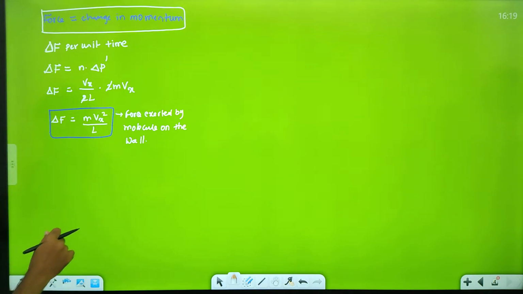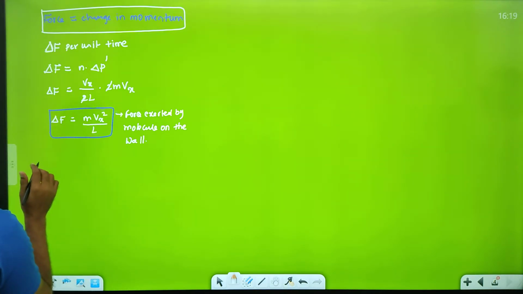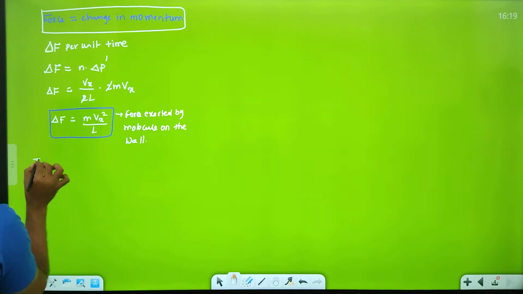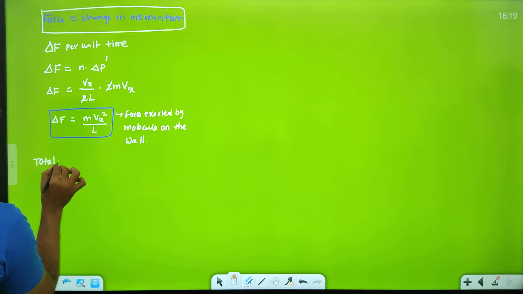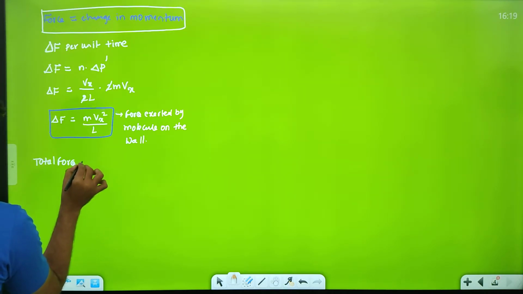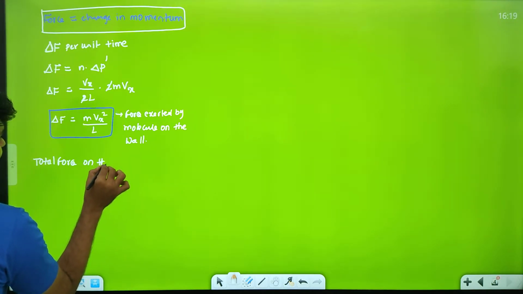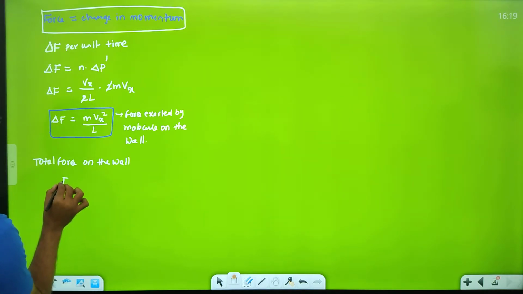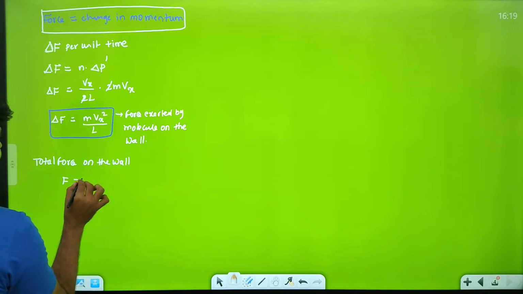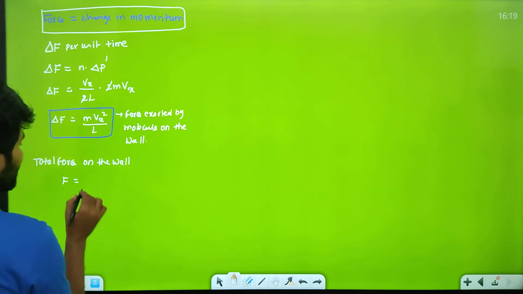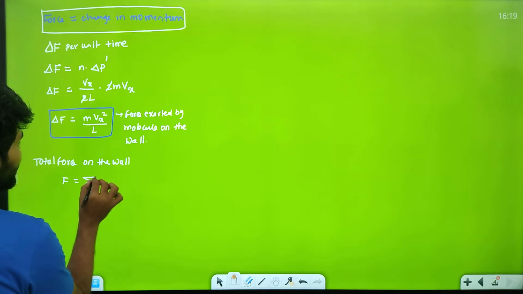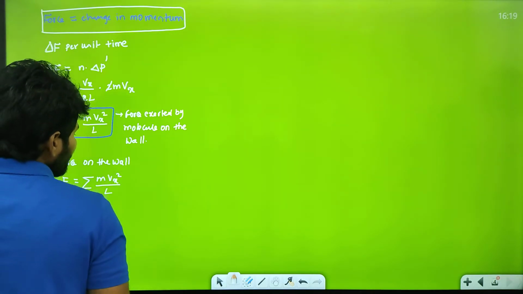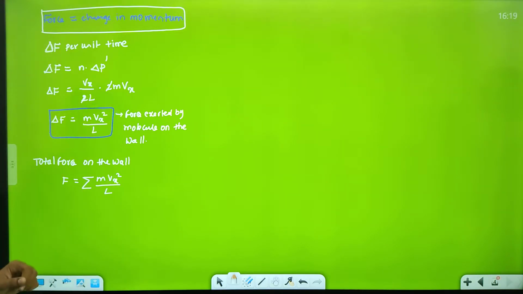Now I am considering the total force on the wall. I have to calculate all the forces of the molecules, so I gave the summation.